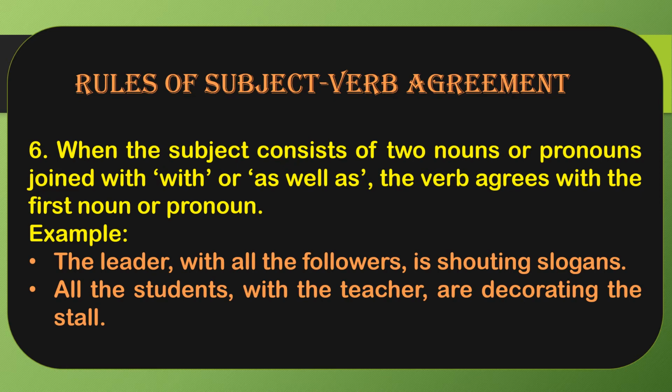So here is an example: "The leader with all the followers is shouting slogans." Here "with" is used. Leader is singular, followers plural, right? But what we have learned in the rule is that whenever we join two nouns or pronouns with "with" or "as well as," we always look at the first noun or pronoun. The first noun over here is leader, and leader is singular, so we write "the leader with all his followers is shouting slogans." The leader is shouting slogans.